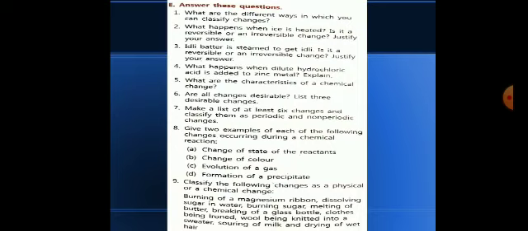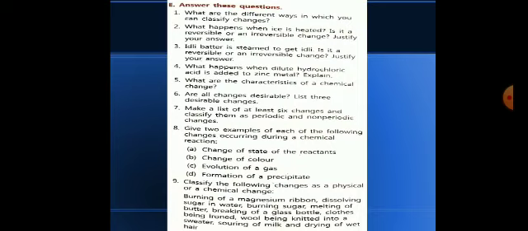Okay, so that also you can give. Now next they are saying change of color, so you can give the example of rusting also. One activity is given related to the iron and copper sulfate. When iron reacts with copper sulfate, blue copper sulfate, over a period of time it will convert into iron sulfate, which is green color, and copper.